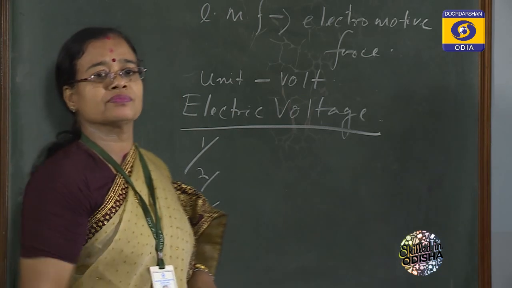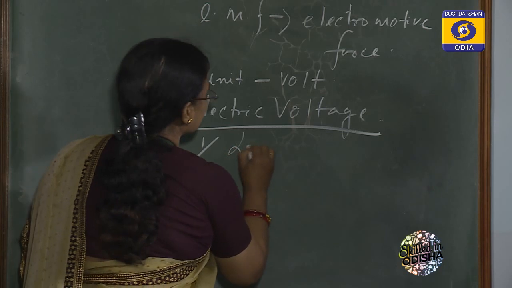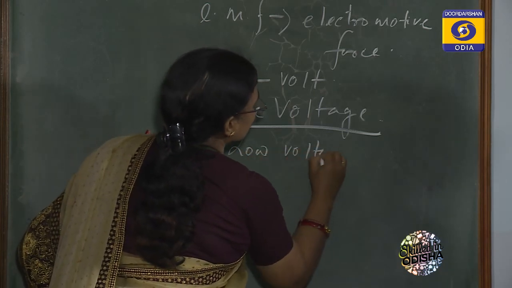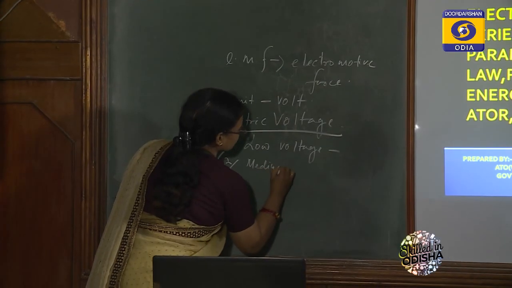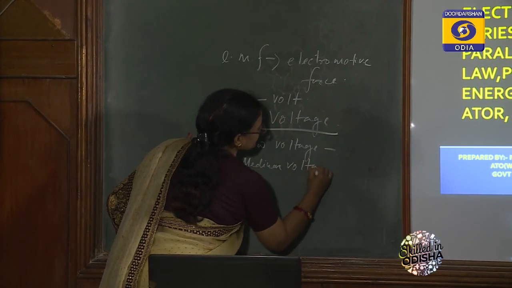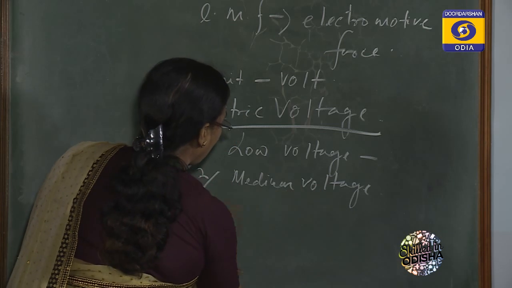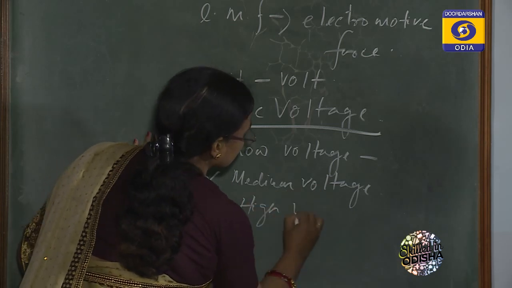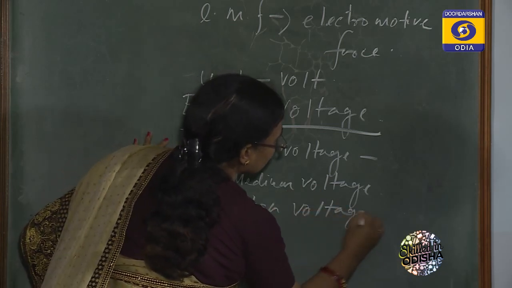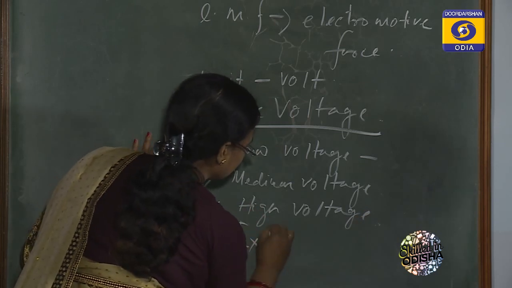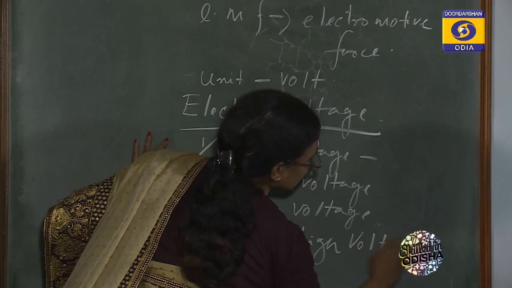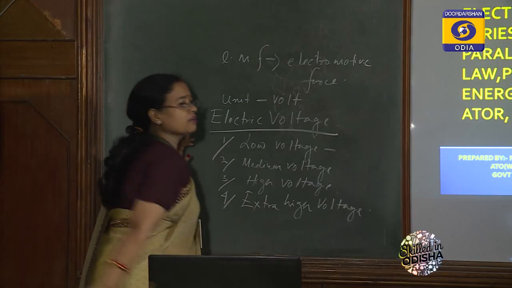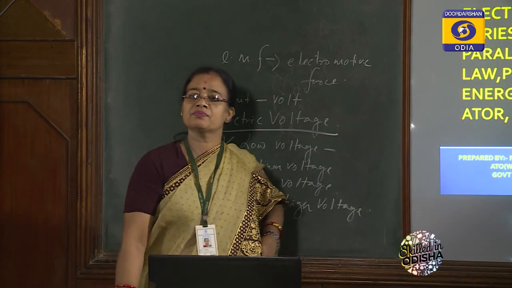Number 1, low voltage; number 2, medium voltage; number 3, high voltage; and number 4, extra high voltage. Okay, follow my points, my dear students.